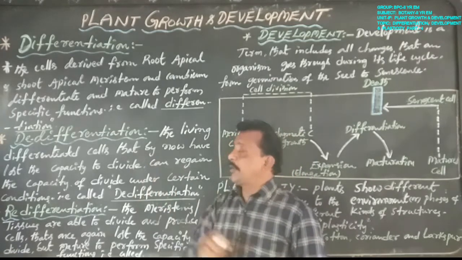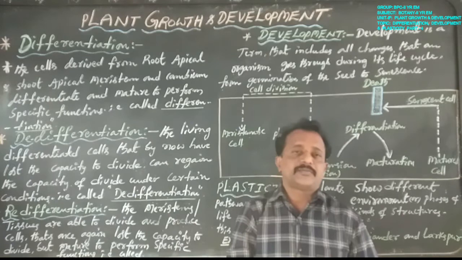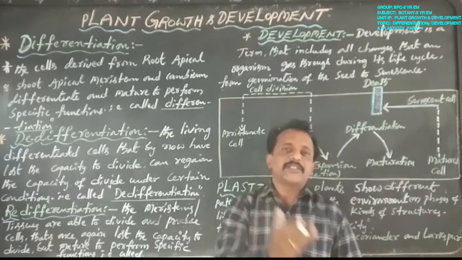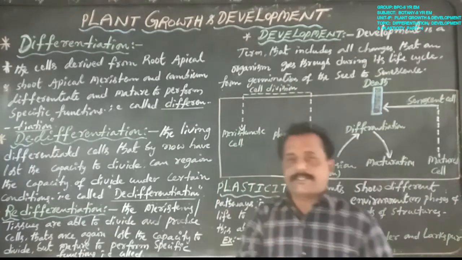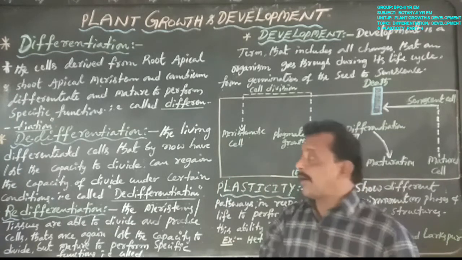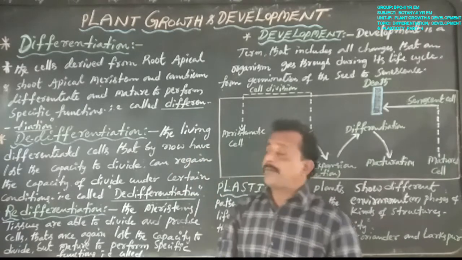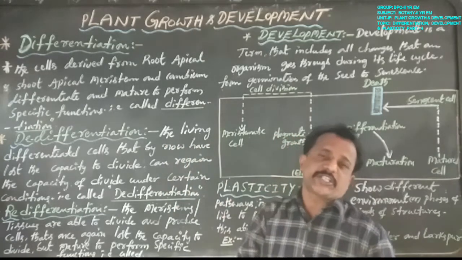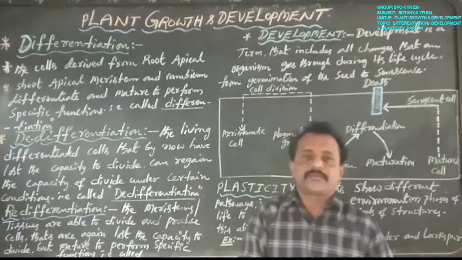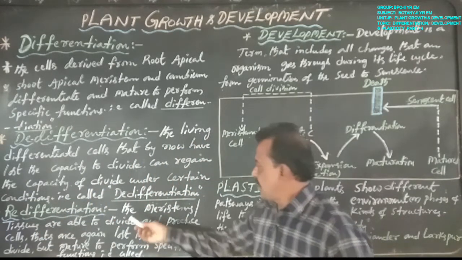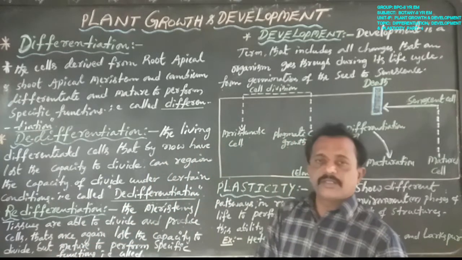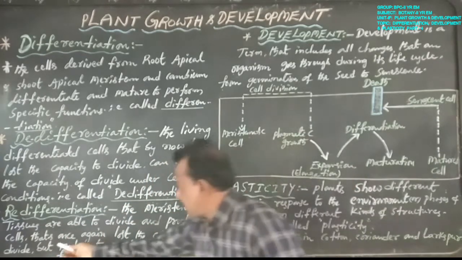The best example is the formation of meristems such as interfascicular cambium and cork cambium; both are de-differentiation.